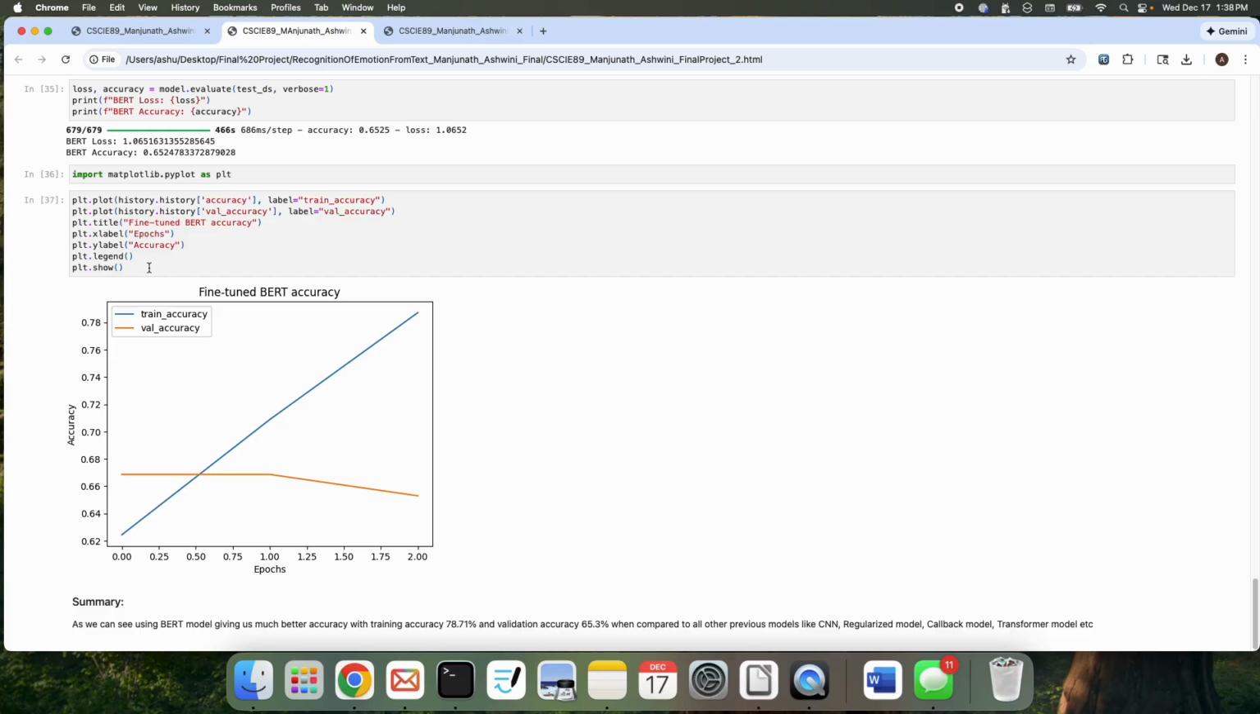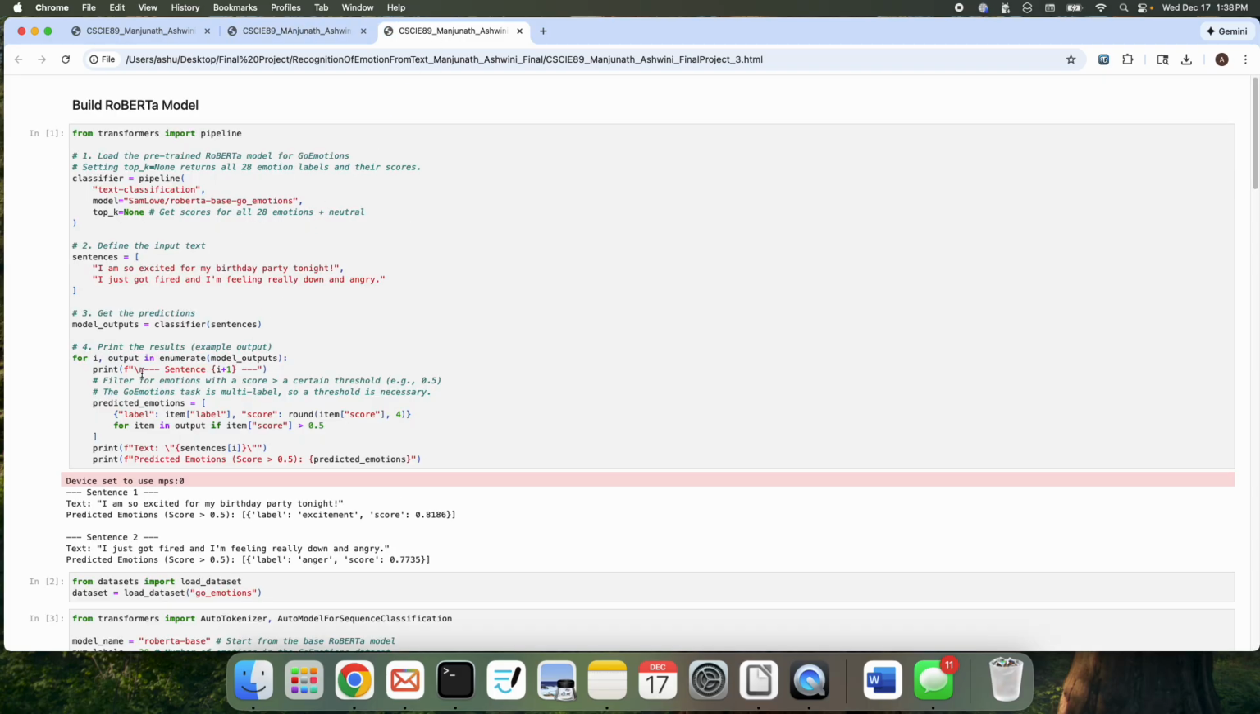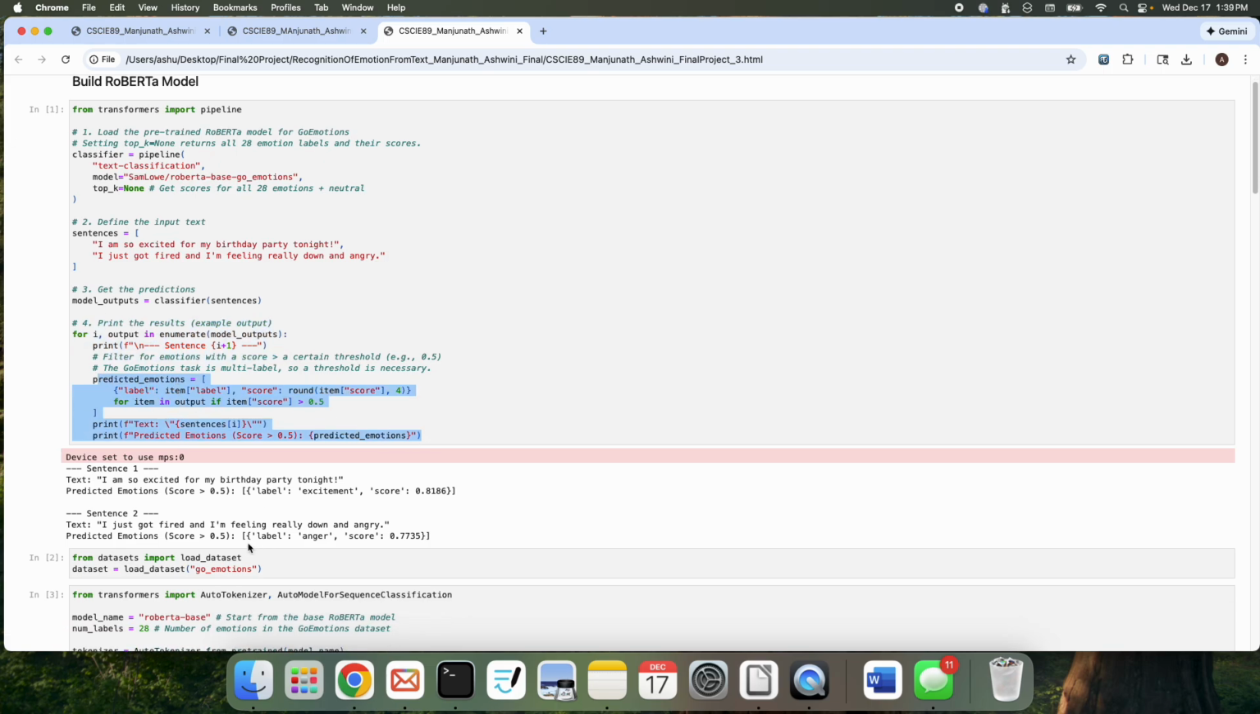If time permitted, I wanted to try many more models, more variety, and change some of the parameters over here and see how to get a better accuracy. And then I also tried some sample sentences to see whether it will predict the emotions properly.